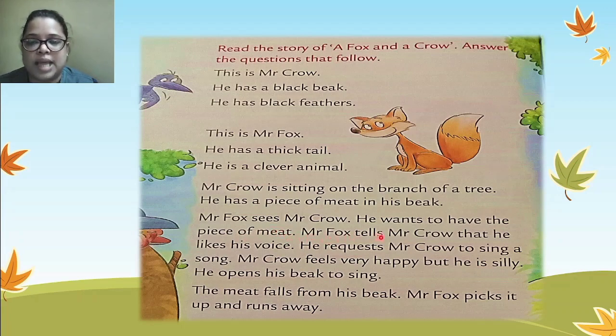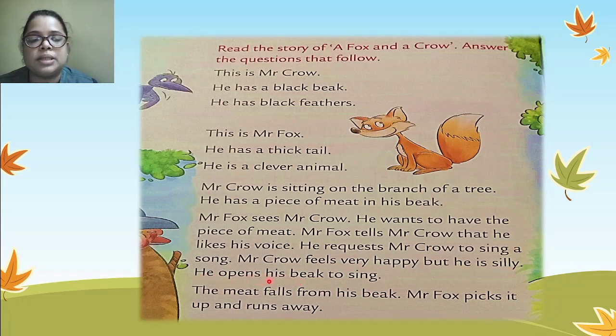Mr. Fox tells Mr. Crow that he likes his voice. He requests Mr. Crow to sing a song. Mr. Crow feels very happy, but he is silly.